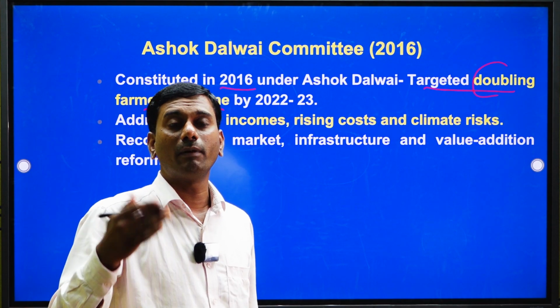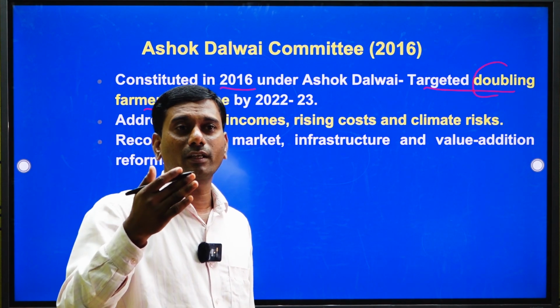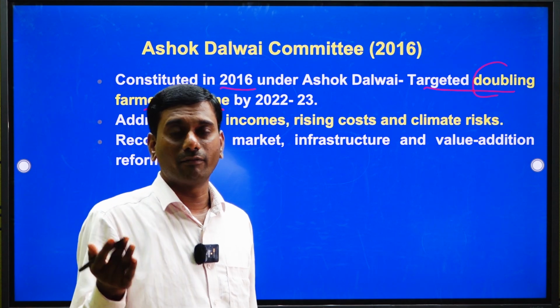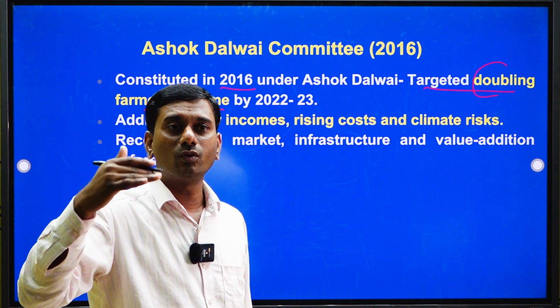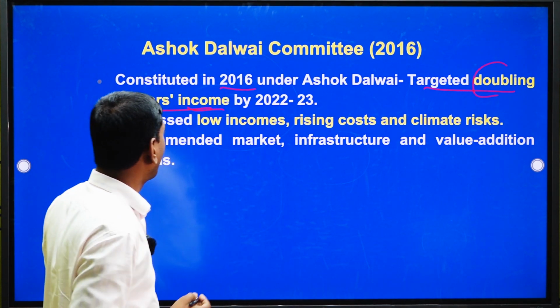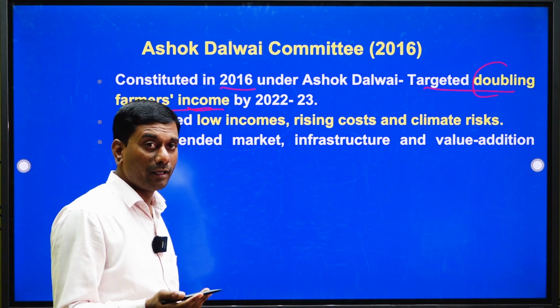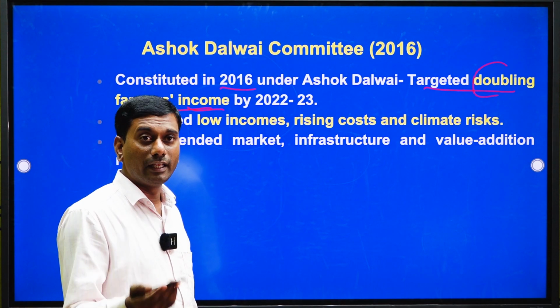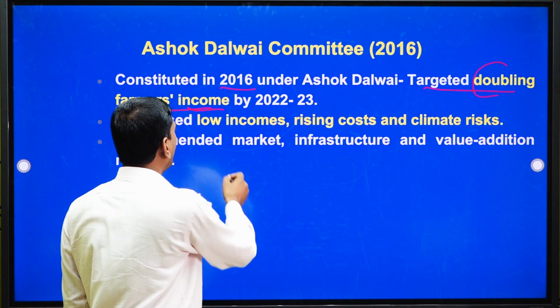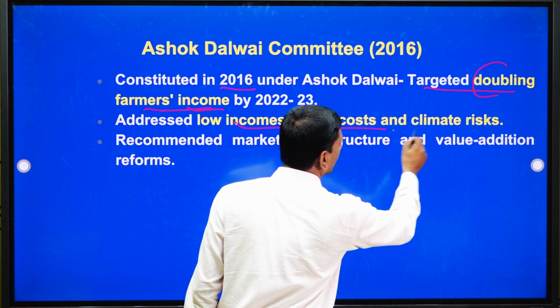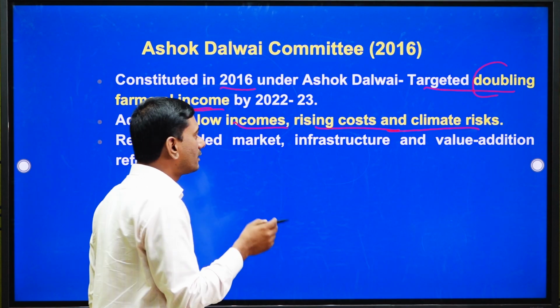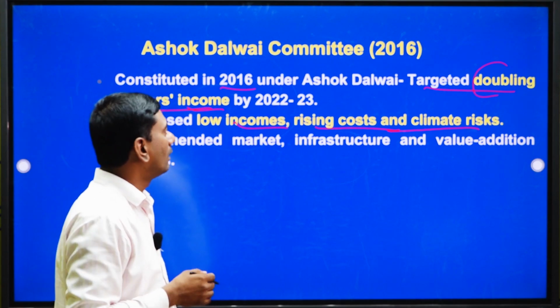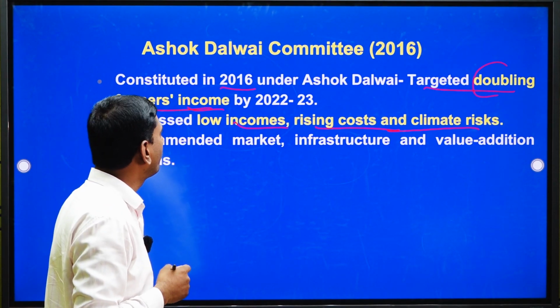Each household income has to increase. If you increase the production, you won't necessarily get better income, not in that way. You should increase each household's income. That is what doubling farmers' income means, by making farm income profitable. So, he addressed the low incomes, rising costs and climatic risk. In these three aspects he focused, in the Dalwai Committee.